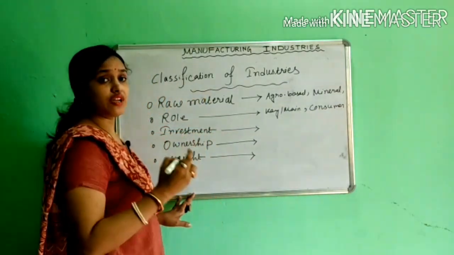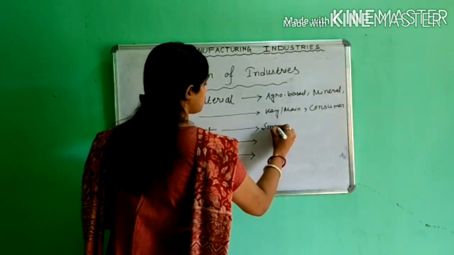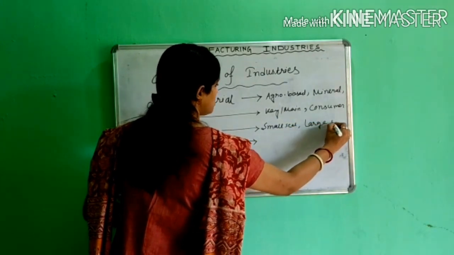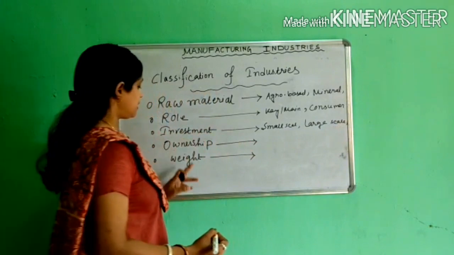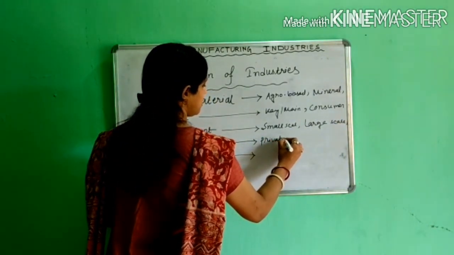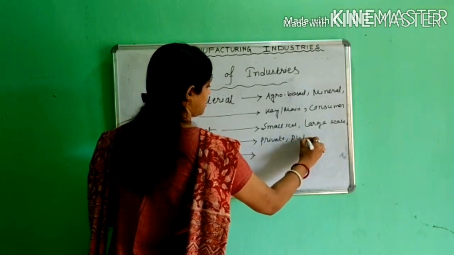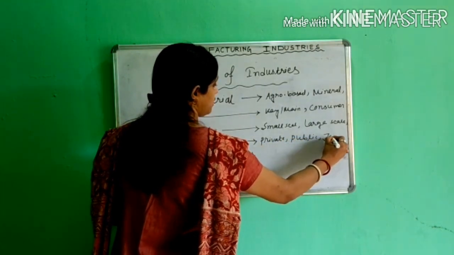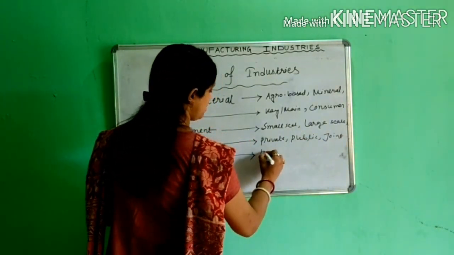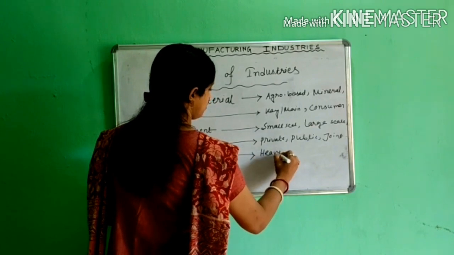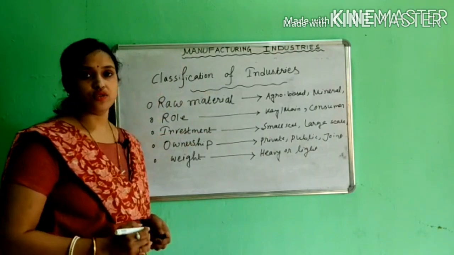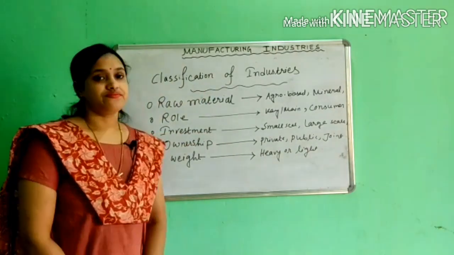Next, on the basis of investment, small scale or large scale industries. Then on the basis of ownership, private, public or joint industries. Next, on the basis of weight, we find heavy or light industries. Thank you.